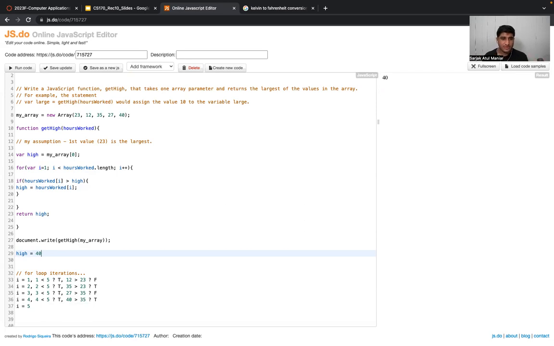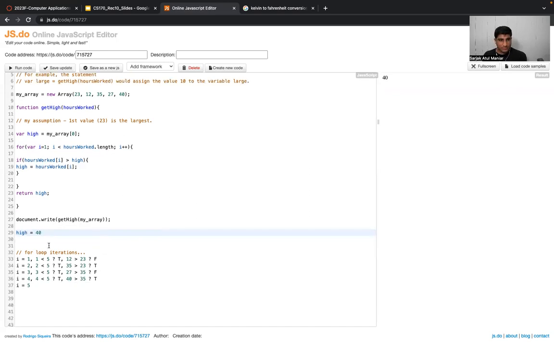And in this way, at the end, for example, over here, currently the value 40 is stored inside the high variable, right? And we have assumed that now 40 is the highest value of this array. What next? After performing the 4 iterations over here, when the loop goes to the updater again, I plus plus, the value of I becomes 5.